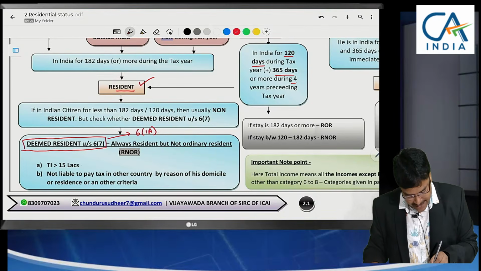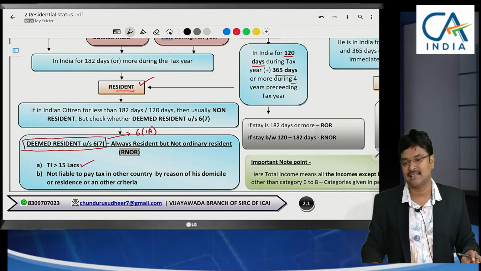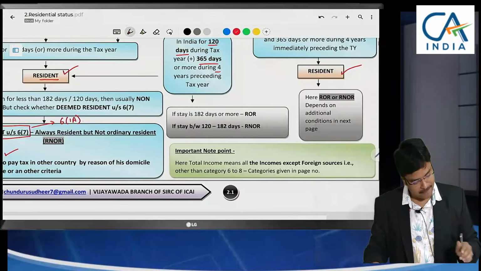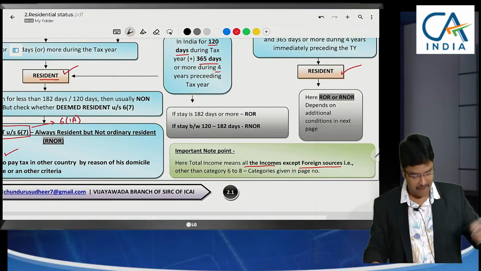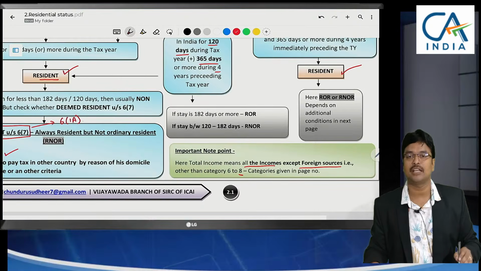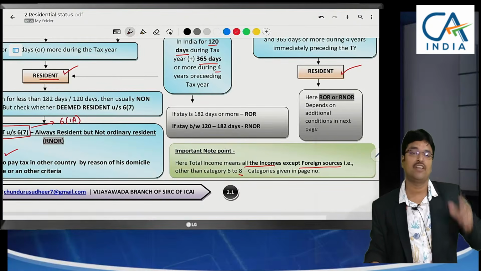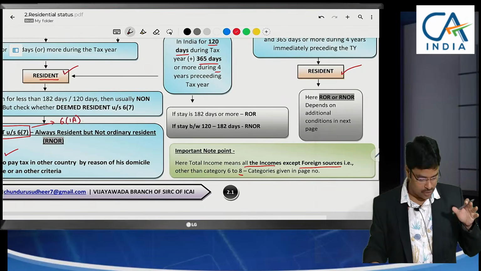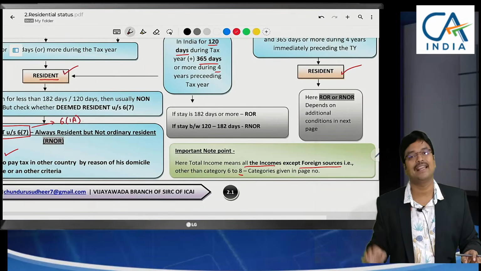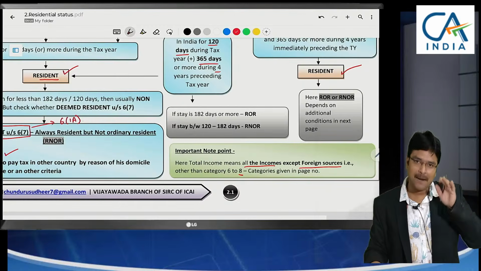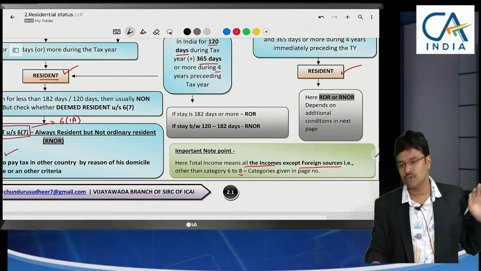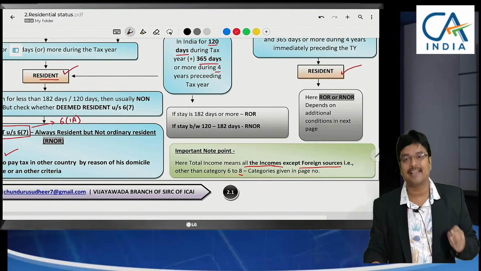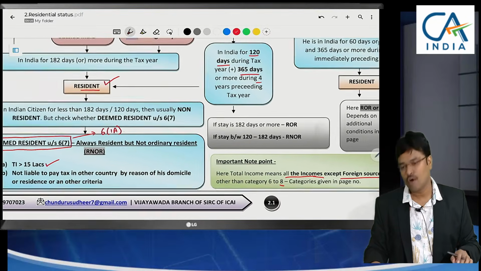When the Indian income is greater than 15 lakhs, here total income means all the incomes except foreign sources. In the next step, I will tell the 8 categories. In the beginning of the session itself, I said there will be 8 categories. Out of those 8 categories, only the first 5 will be considered. So at present, please forget about those categories. Simply Indian income should be considered, excluding the foreign sources.